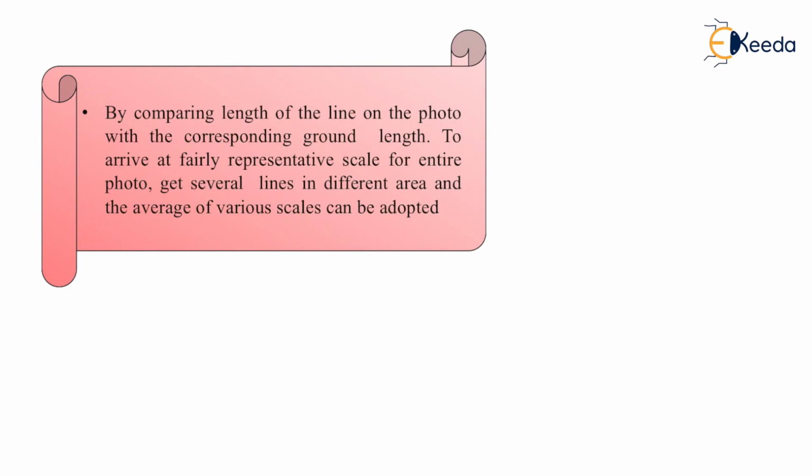In this video we have discussed aerial photography, types of photogrammetry, types of photographs, the scale used, and the important terms used in aerial photography.